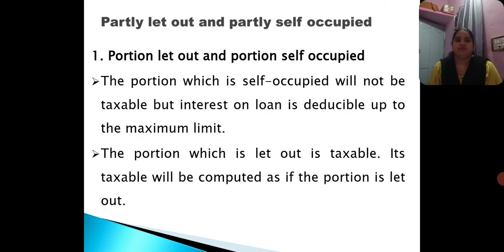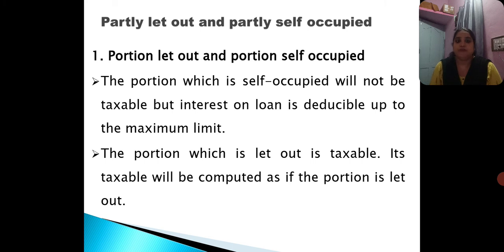Next you have partly let out and partly self-occupied, portion let out and portion self-occupied. There are situations wherein there is a property and maybe 50% is self-occupied and 50% is let out to others. In such situations, what are you supposed to do?